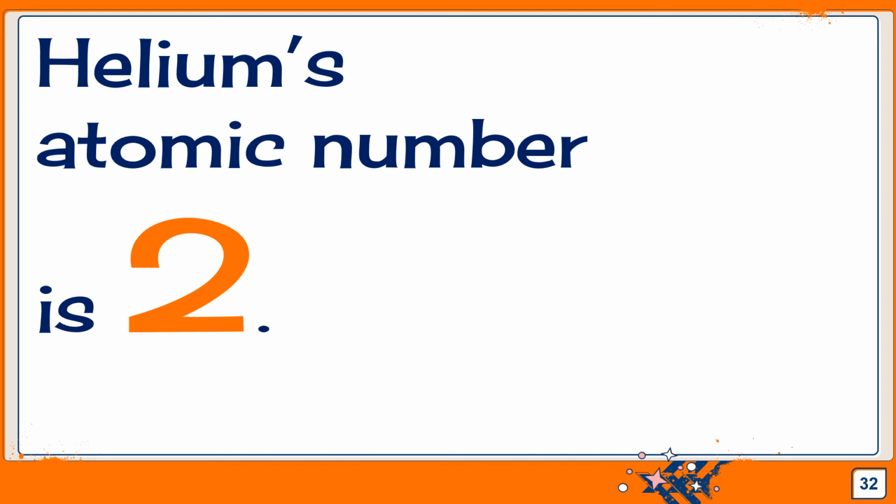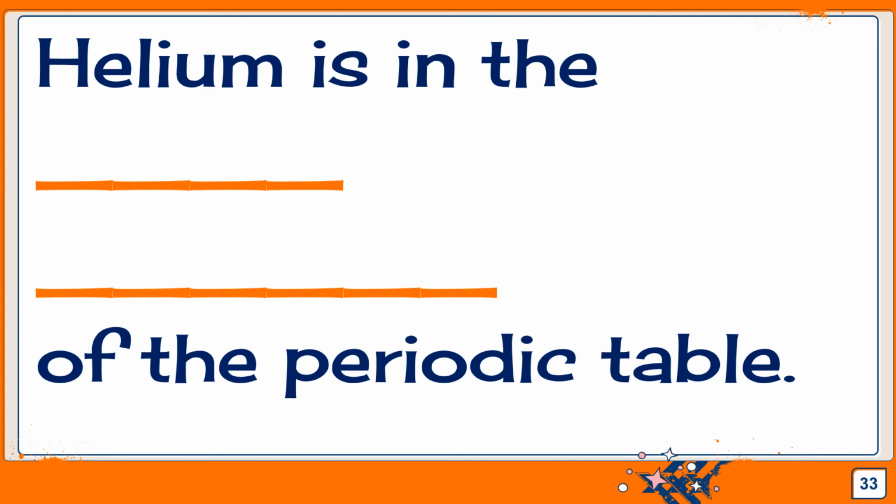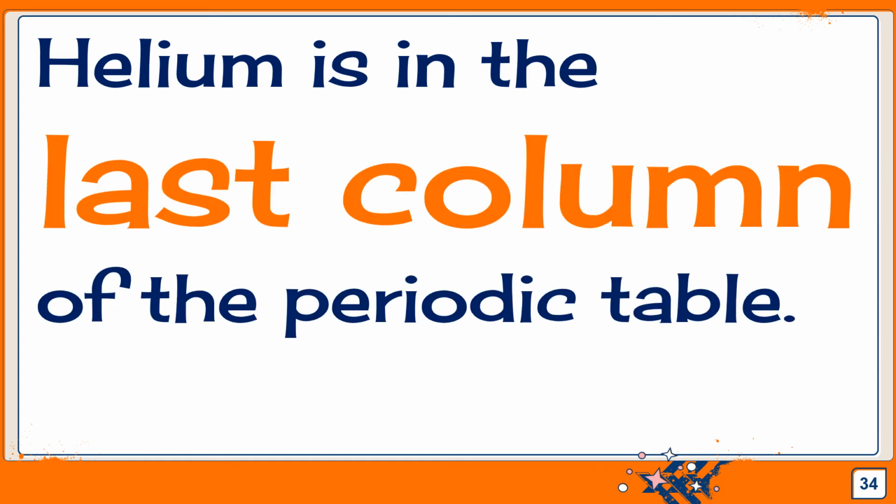Helium's atomic number is 2. Very good. Helium is in the what on the periodic table? Helium is in the last column of the periodic table. Very good.